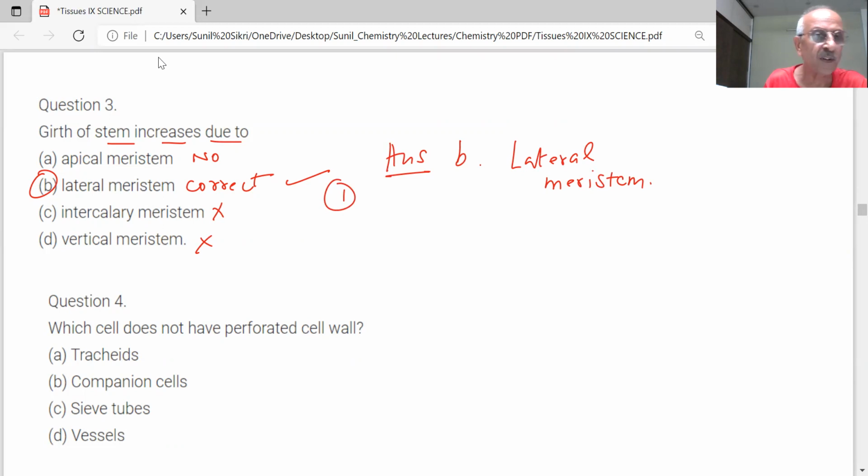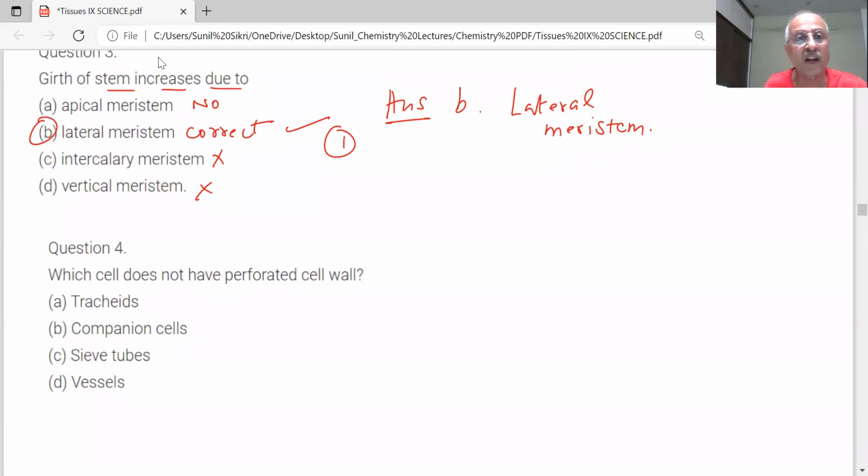Next question is on the screen. Which cell does not have a perforated cell wall? What do you mean by perforated cell wall, students? The thick cell wall. First part, A: does it have a perforated cell wall? Yes, sir, it has a perforated cell wall.